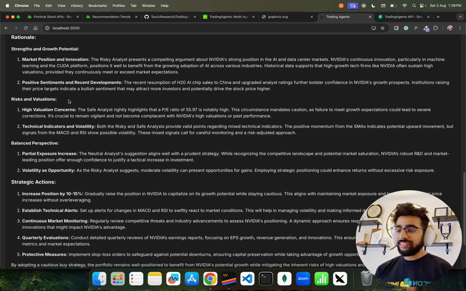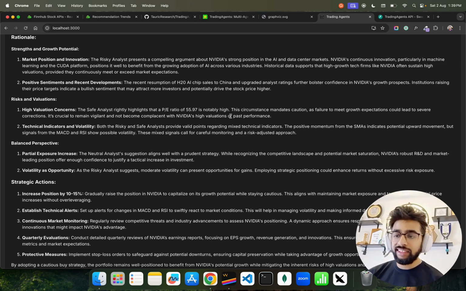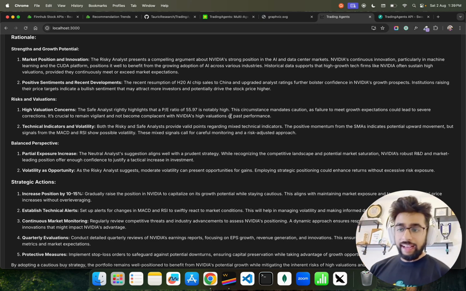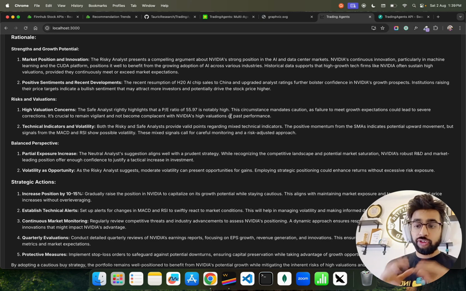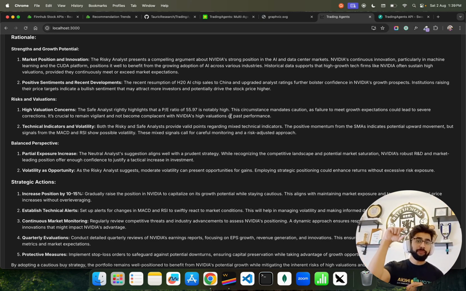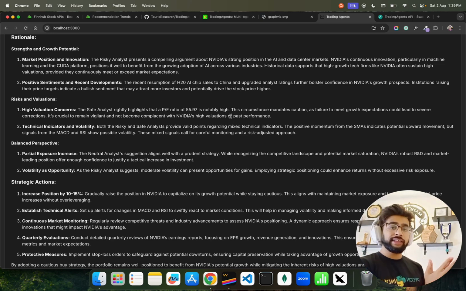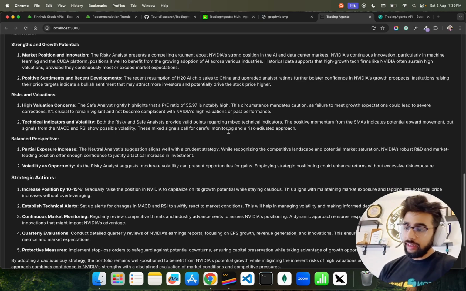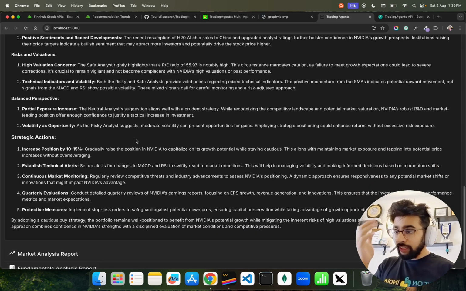Okay, you can see risks and valuation. It has a PE ratio of 55.97, which is notably high, and this circumstance mandates caution. That's why it says the PE ratio is high, and that's why it says buy with caution, right? Now it also has a balanced perspective. It has a strategic action.